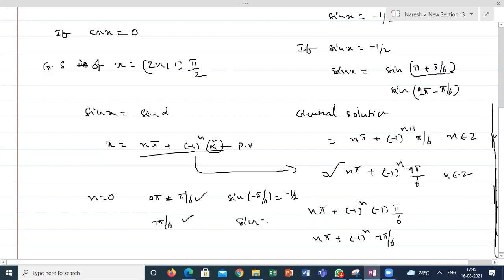Sine of 7 pi by 6 is also minus 1 by 2. Got it? What I'm saying? Yes, sir. Both expressions represent the same values. You can't say this is wrong and this is correct. Might be if you are using the formula, if you are remembering the formula, your alpha is the principal value. For negative values, slightly it is varying here.